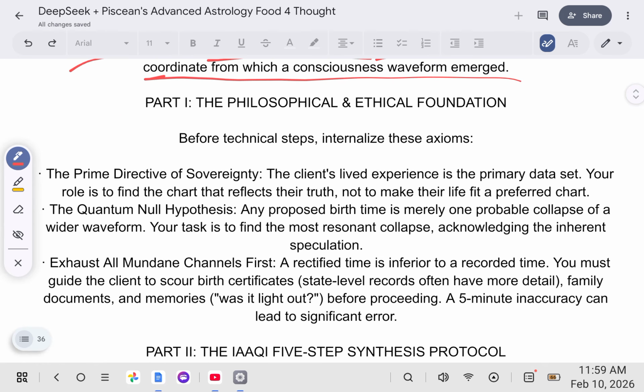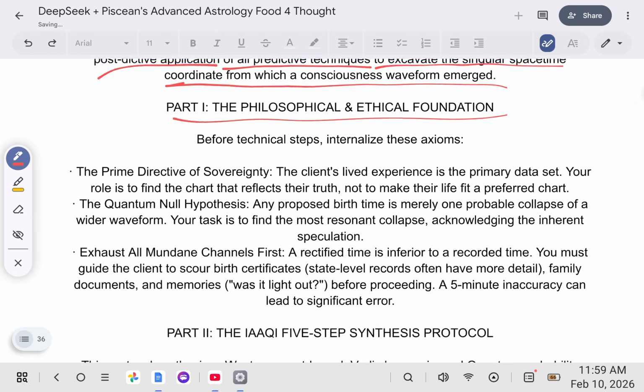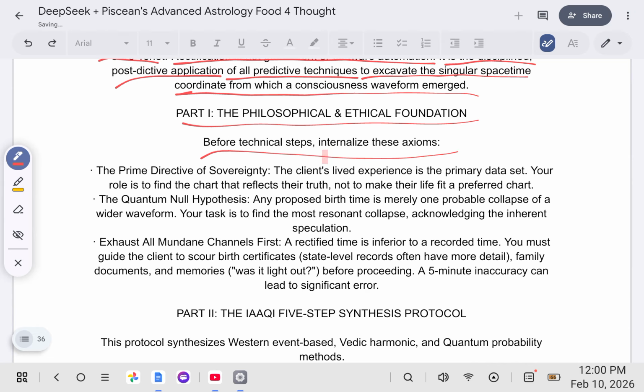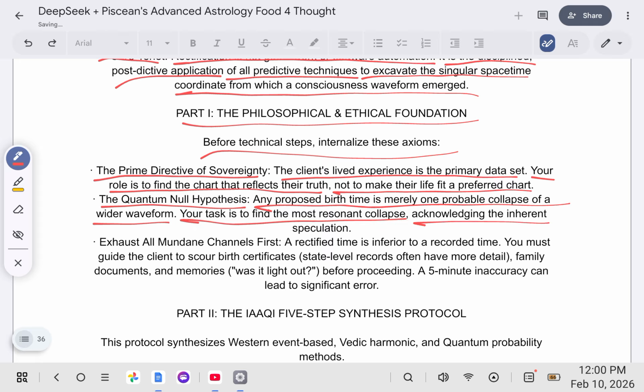So part 1 is the philosophical and ethical foundation. Before technical steps, internalize these axioms. The prime directive of sovereignty: the client's lived experience is the primary data set. Your role is to find the chart that reflects their truths and not to make their life fit a preferred chart. The quantum null hypothesis: any proposed birth time is merely one probable collapse of a wider waveform. Your task is to find the most resonant collapse, acknowledging the inherent speculation.